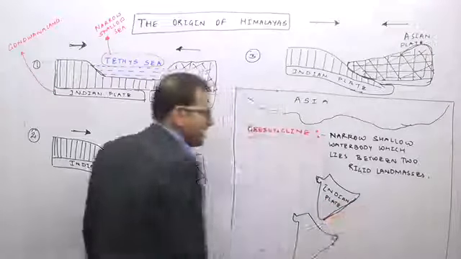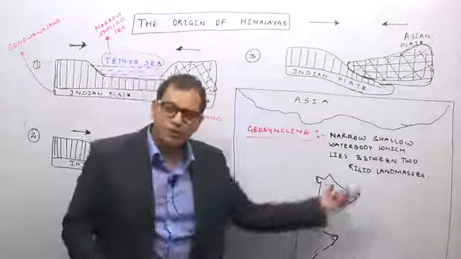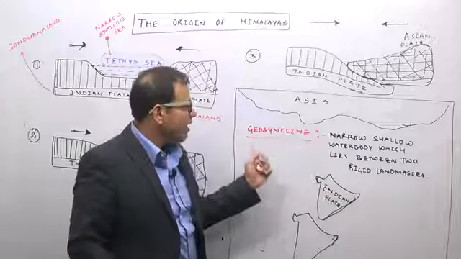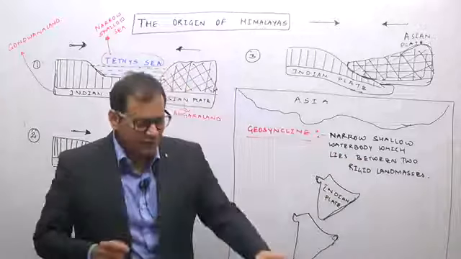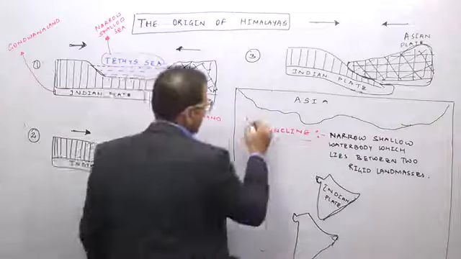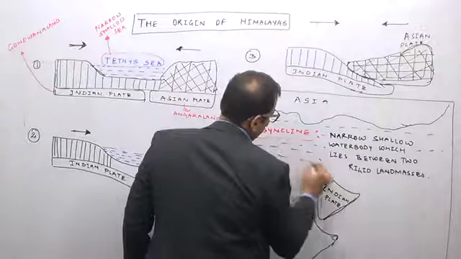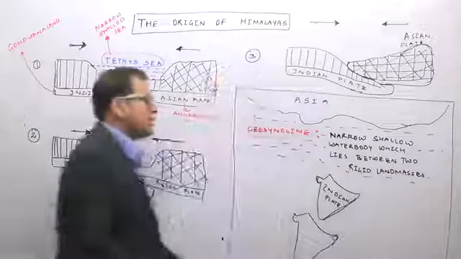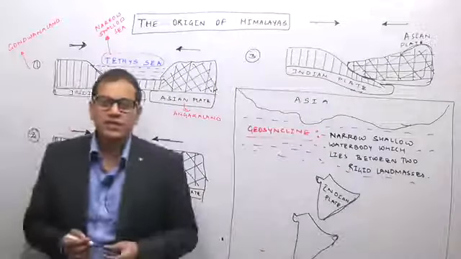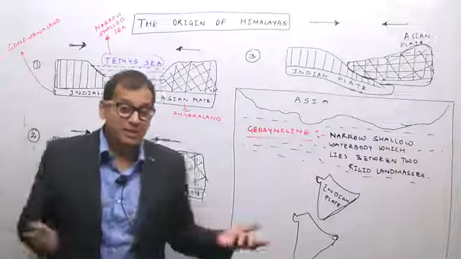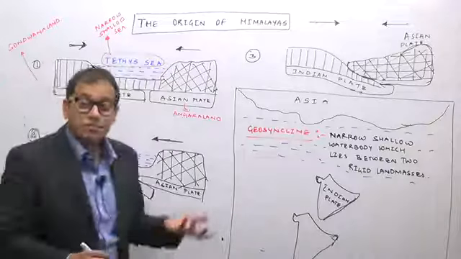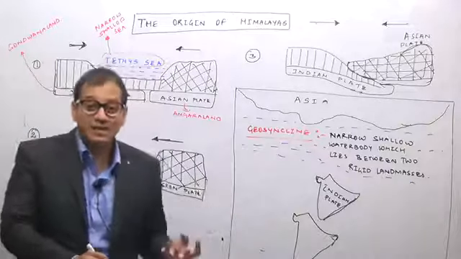As you can see in this diagram, the Indian plate is moving northward, and this area where I have defined the geosyncline is a water body, a narrow, shallow water body known as a geosyncline. The best example is the Tethys geosyncline. Why the best example? Because the Himalayas are believed to have come out of the Tethys geosyncline.